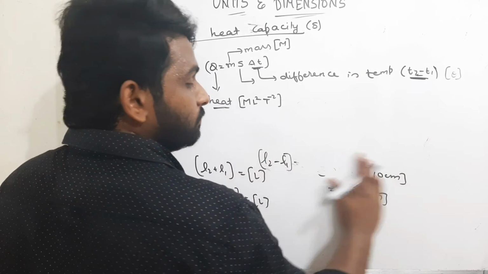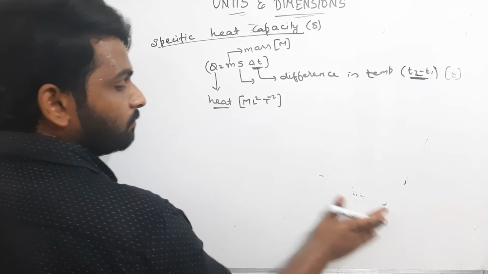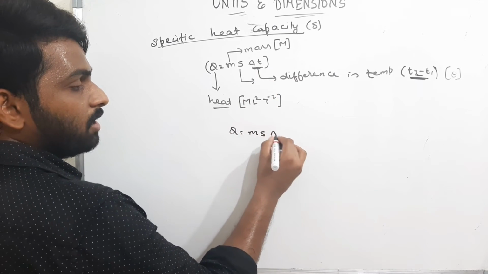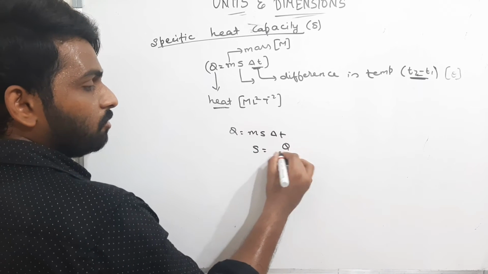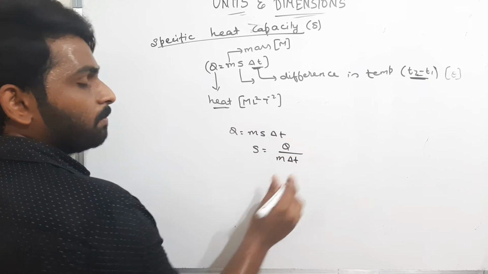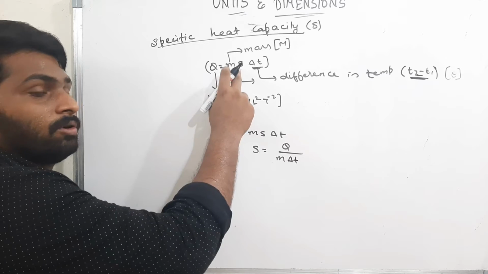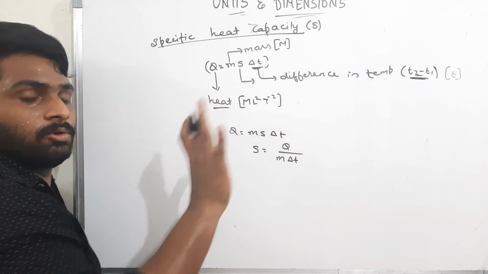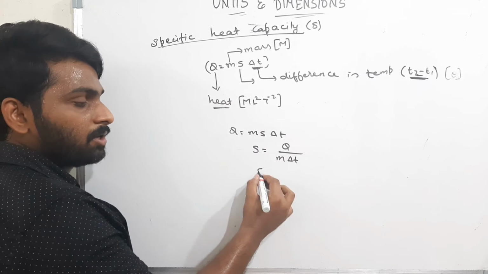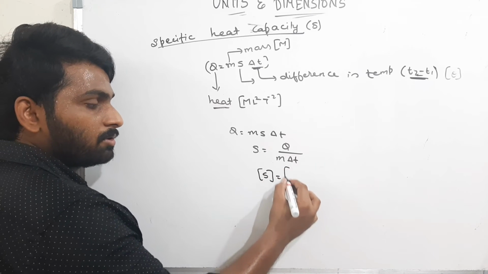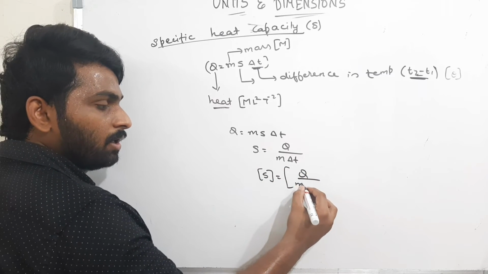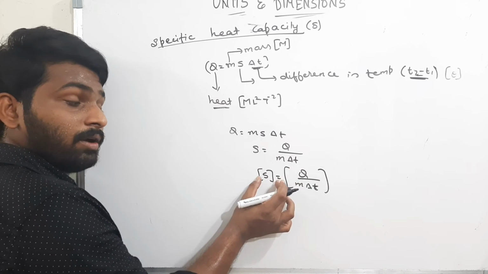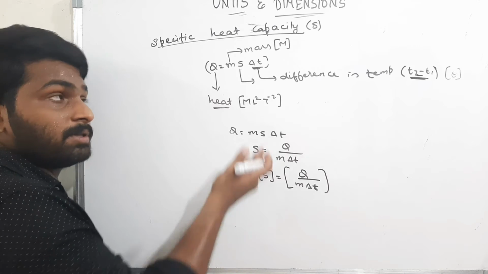Okay. Now next one. Q is equal to m s delta T, where S is equal to Q by m delta T. If you don't know the formula, you can study it in the calorimetry chapter. In the question itself they will give it, don't worry. Now the dimensional formula for S is nothing but the dimensional formula for Q by m delta T. If I find the dimensional formula for these, then I can find the dimensional formula for specific heat capacity.